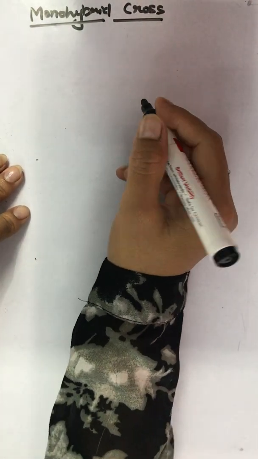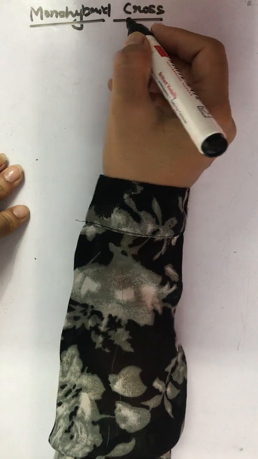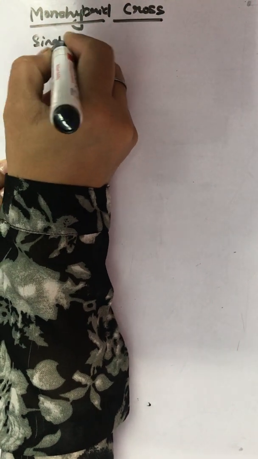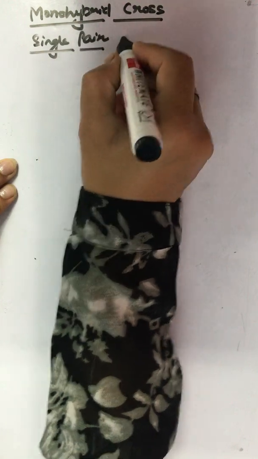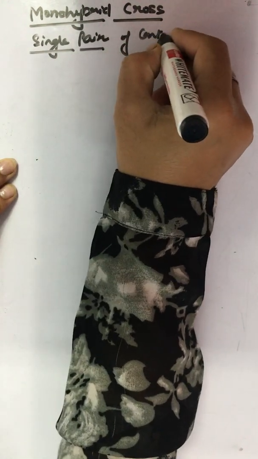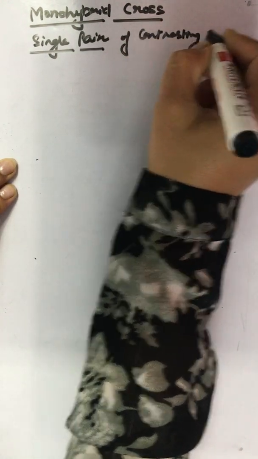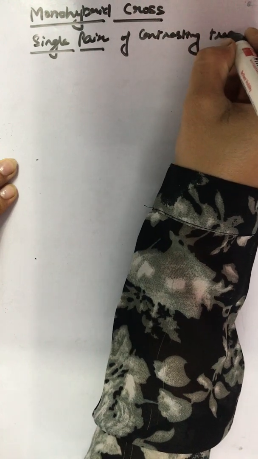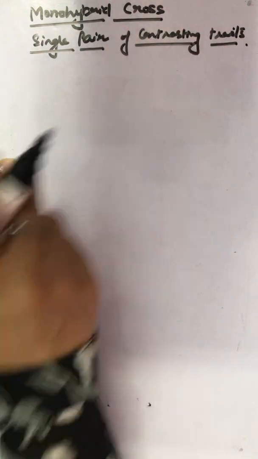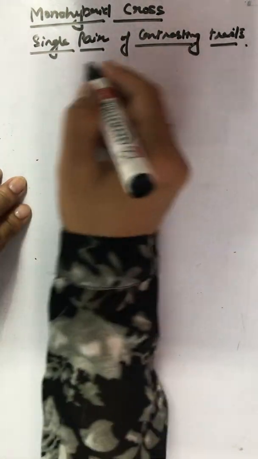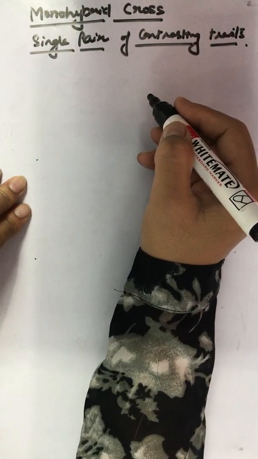Okay, now monohybrid cross, or we call it monohybrid inheritance and the law of segregation. In order to trace the inheritance of a single pair, mono means single pair, of contrasting characters or traits. Traits, factor, character, it's one and the same thing when we use here. It's among the pea plants.